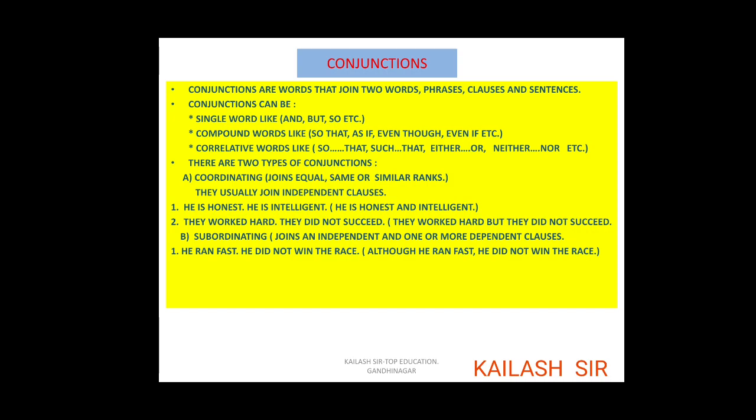When a dependent clause comes before the independent clause, or a sentence starts with a dependent clause, there is a comma between the dependent and the independent clause. But if the independent clause comes first and the dependent clause comes afterwards, there is no comma in between. Just note this important point. It is very necessary to learn punctuation also, which we will deal with afterwards.